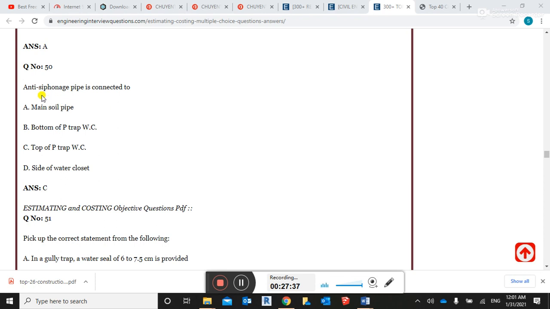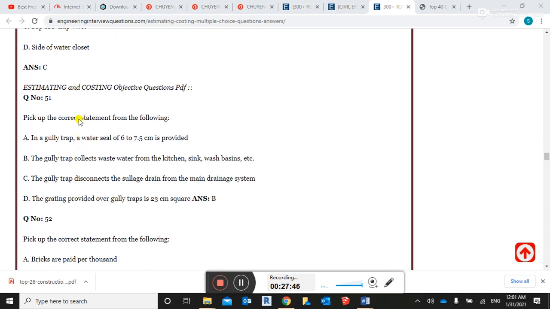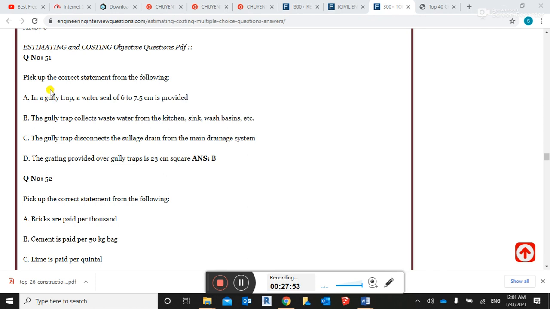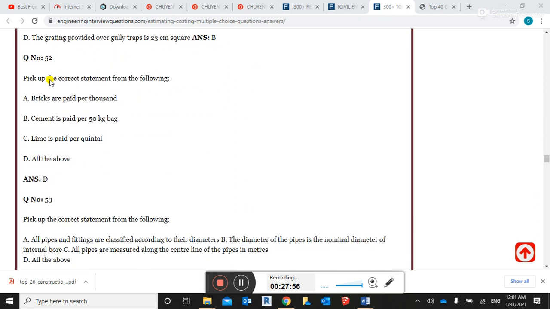Guys, the next question is: anti-siphonage pipe is connected to the top of the P trap in WC. This is the right answer. Next question is pick up the correct statement from the following. Brick is paid per 1,000. Yes, this is the right answer.